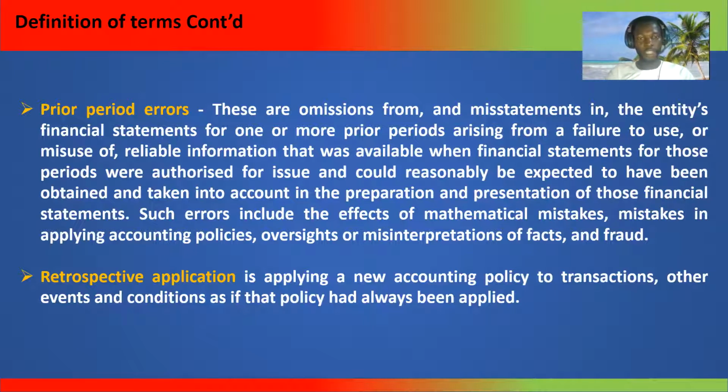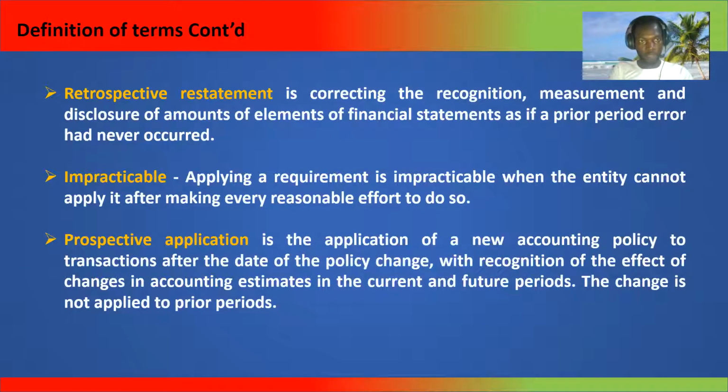Retrospective application is applying a new accounting policy to transactions, other events, and conditions as if that policy had always been applied. Retrospective restatement is correcting the recognition, measurement, and disclosure of amounts of elements of financial statements as if a prior period error had never occurred. Impracticable: applying a requirement is impracticable when the entity cannot apply it after making every reasonable effort to do so.